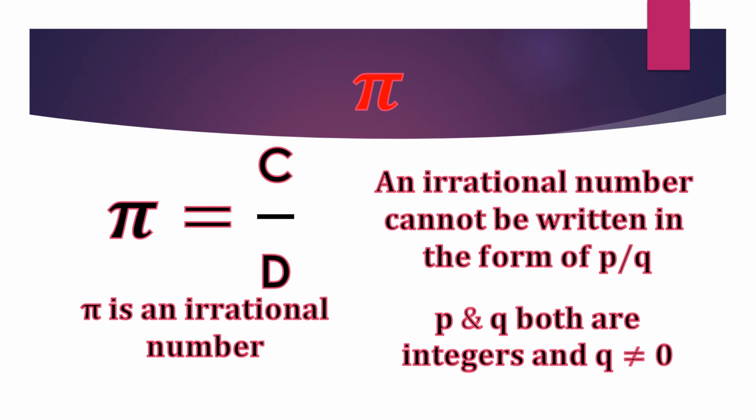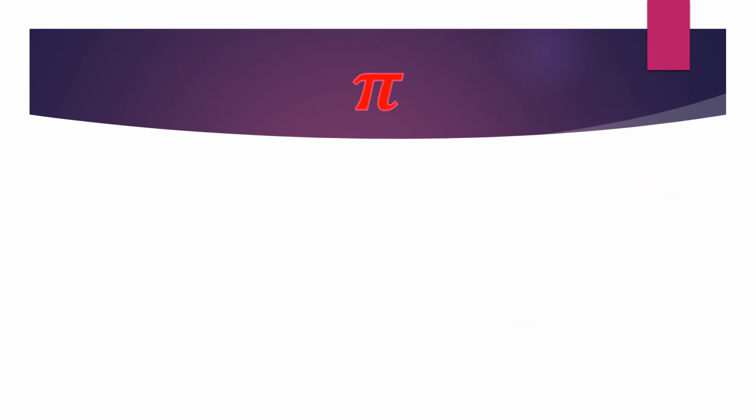But now, this matter of integers, is it true in the case of a circle? The fact is that when pi is equal to c over d, c and d are not both integers at the same time. That means if we take c as an integral value and make a circle with that, the diameter formed will not be an integer.